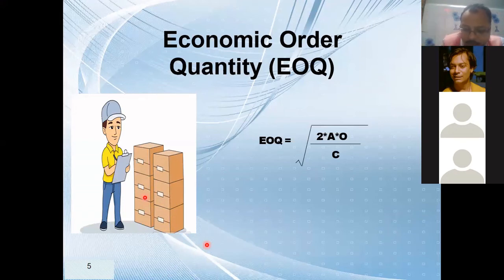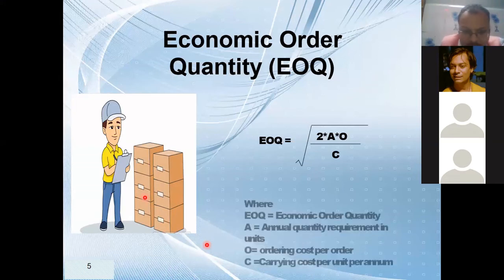Next one is C. Now what is C? C is the carrying cost you incur for maintaining or taking care of 1 unit per annum. If you are buying one material, 1 unit, how much you are spending on that material annually, that is carrying cost. It is per unit per annum.